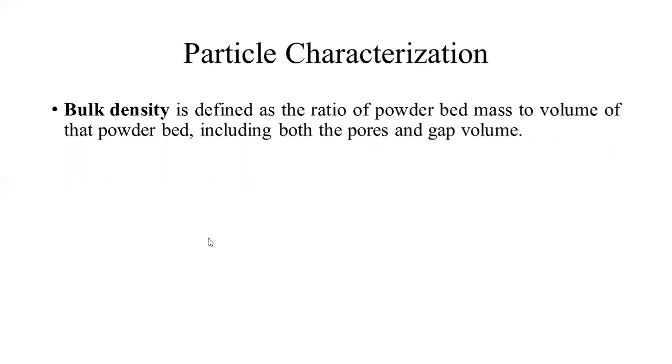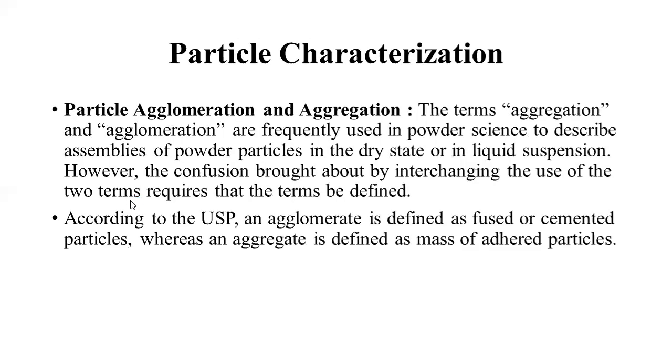Next important property is bulk density. If there is a large number of particles of powder, bulk density is defined as the ratio of powder bed mass to the volume of the powder, including both the pores and the gap volume. So bulk density contains the pore volume and also the gap volume between the particles.